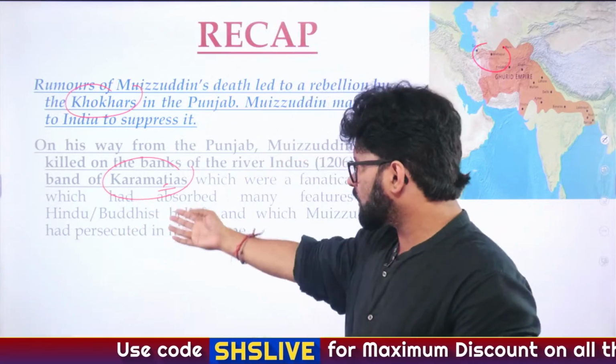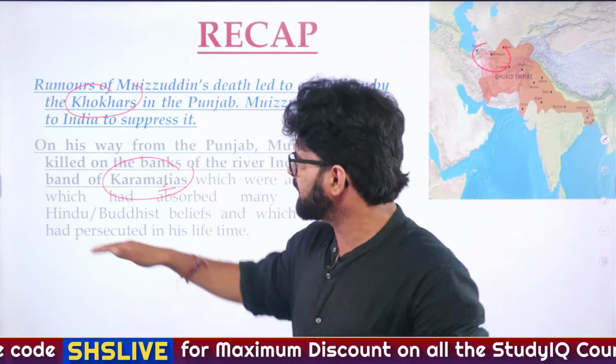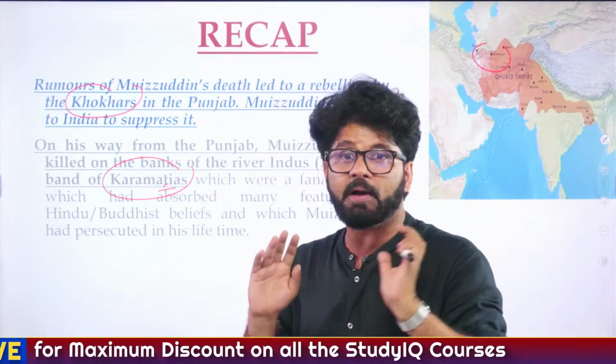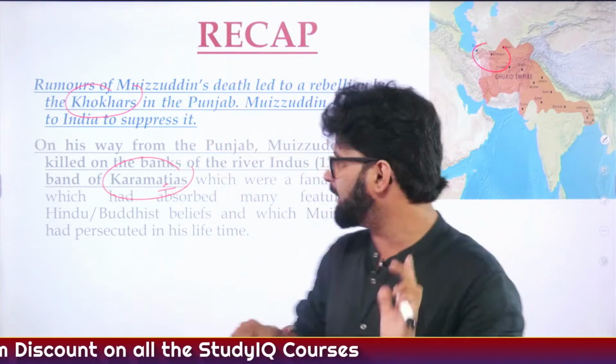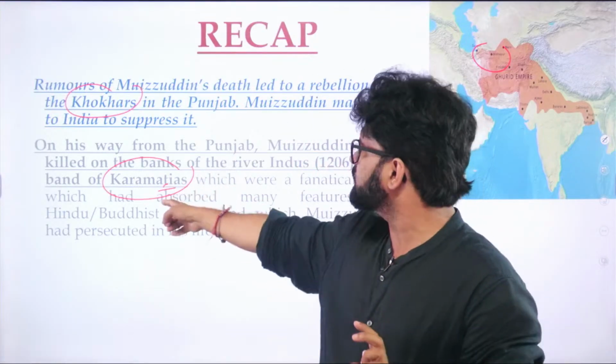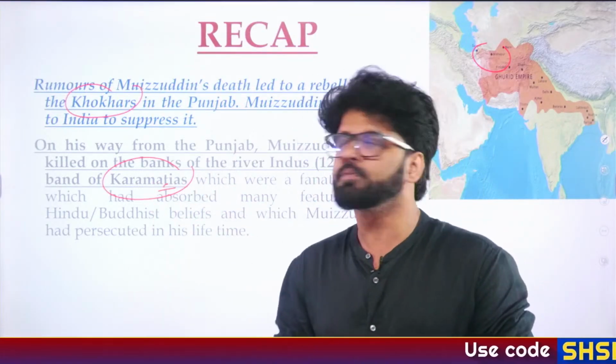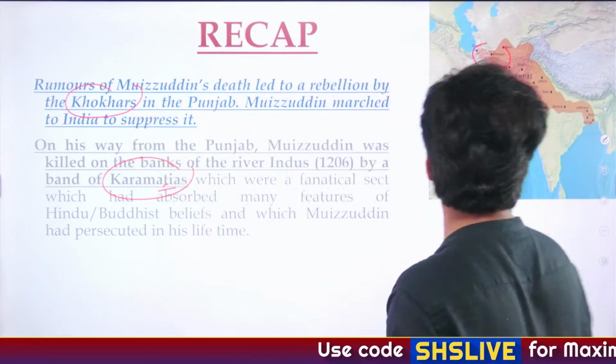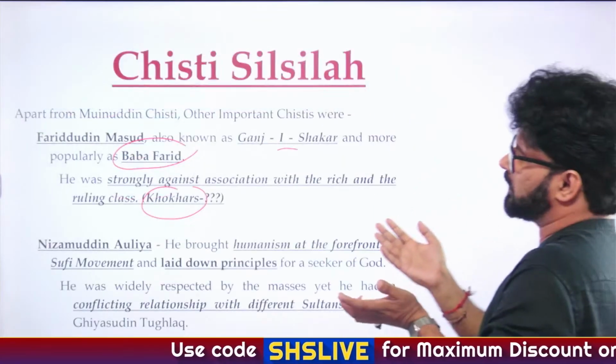So Shia Muslims, Karamatiyas, they were broad-minded. They adopted some Hindu and Buddhist beliefs. But Muhammad Ghori was not that broad-minded. So he persecuted many of these Karamatiyas, because of which finally he was killed by these Karamatiyas. So Karamatiyas, Khokhars, these names, don't forget about them. We have talked about them earlier.